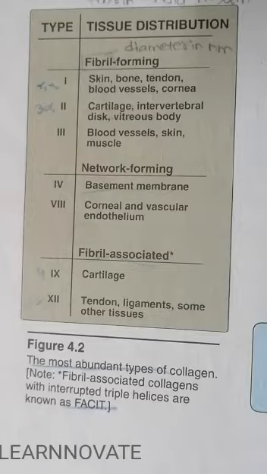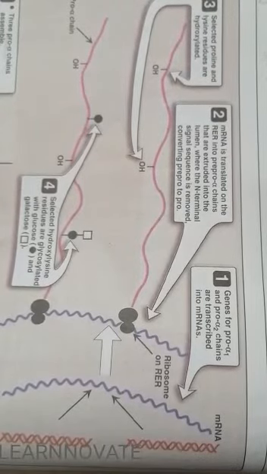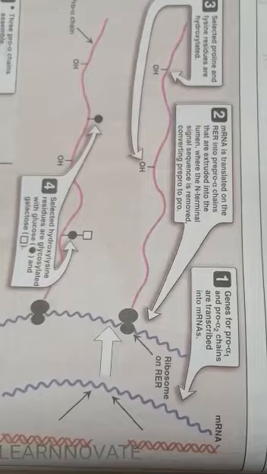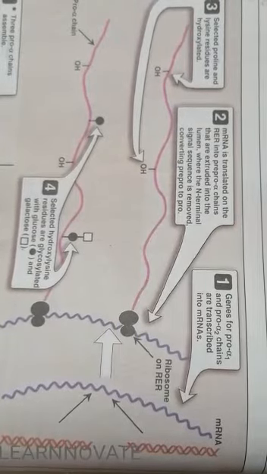Now we are going to discuss the synthesis of collagen in various steps. We are going to discuss it by a diagram, and from a diagram we can easily explain how the synthesis of collagen occurs, and it is very easy. The synthesis of collagen starts in the rough endoplasmic reticulum.